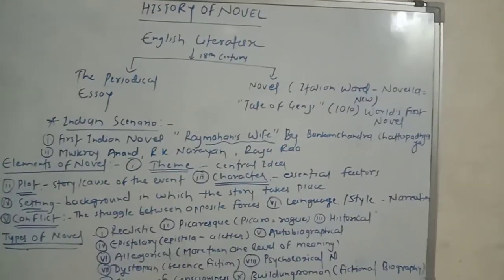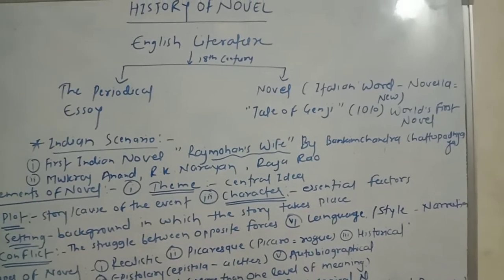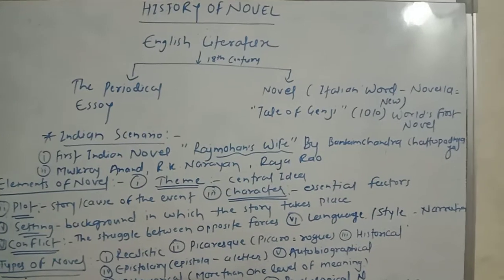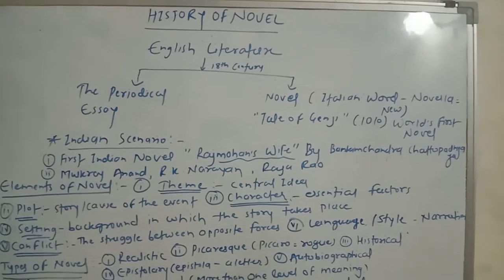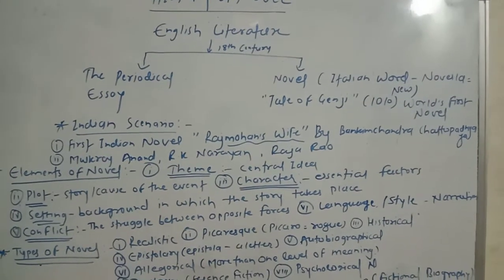After 1740, the novel originated as a literary form in England. The increase in trade and commerce along with the Industrial Revolution had given rise to the middle class. A class of people had emerged to occupy an elite status.